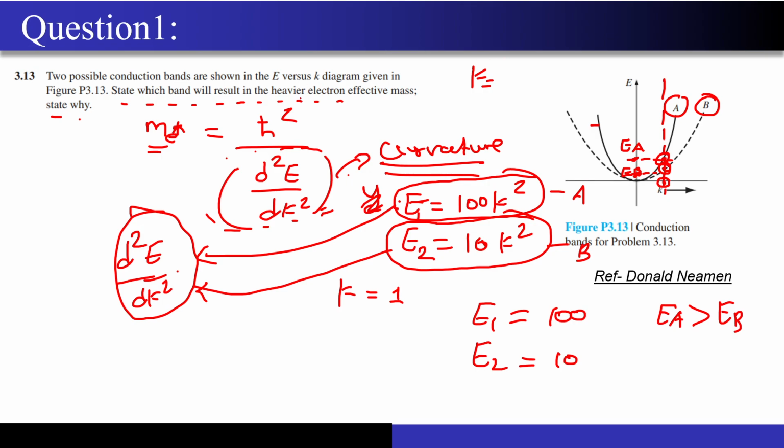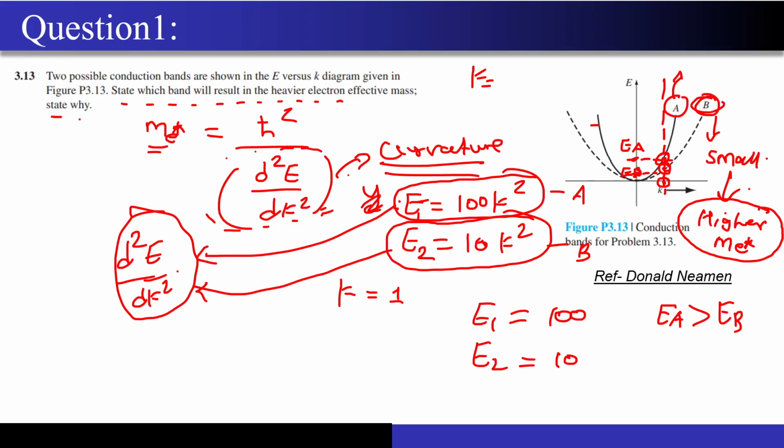So curve B, which is having the smaller curvature, will be facing the higher me star value. That is, the electron will be heavier in this semiconductor crystal compared to the semiconductor crystal whose EK diagram has been shown as A over here, right? So I hope this question is very much clear. If you guys have any doubts, please feel free to poke me at any point of time.